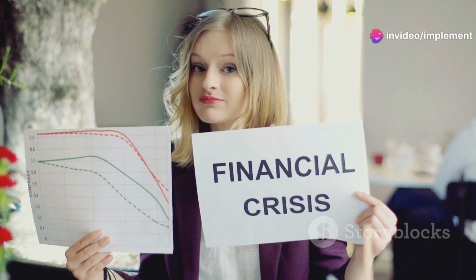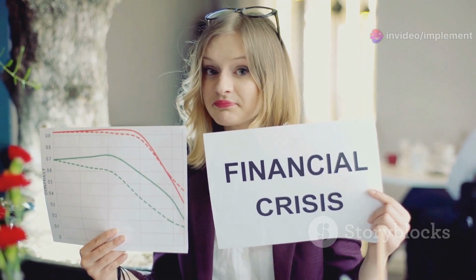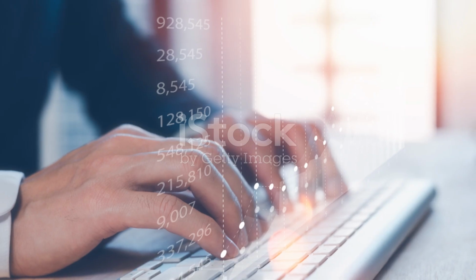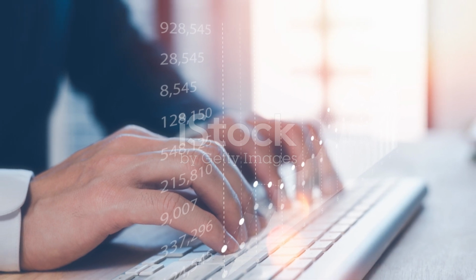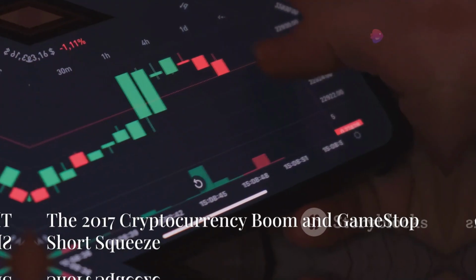The 2008 crisis underscores the importance of understanding herding behavior. It highlights the need for critical analysis and diversification in investing.